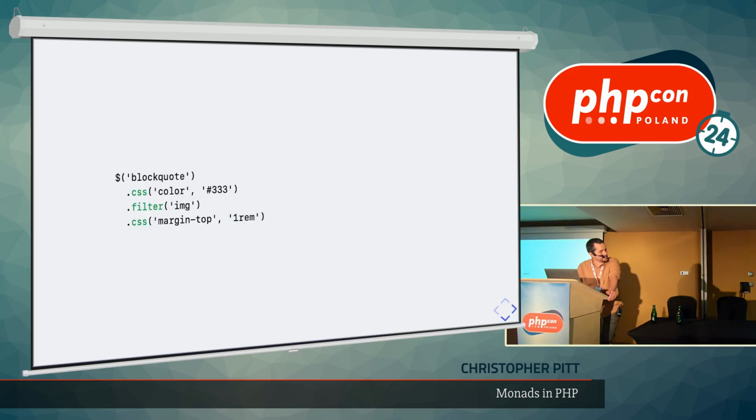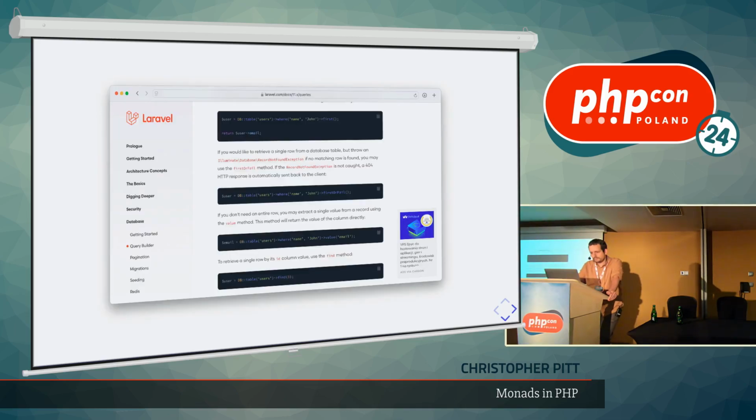jQuery, if you're unfamiliar or less than 40 years old, is a way of getting a list of DOM nodes and then making some kind of mutation to them. So here we're getting all the block quotes on a page, setting the CSS color to some kind of gray, and then getting image children and setting their margin top. This is the kind of thing that you do with jQuery. It's a monadic way of finding and modifying DOM nodes.